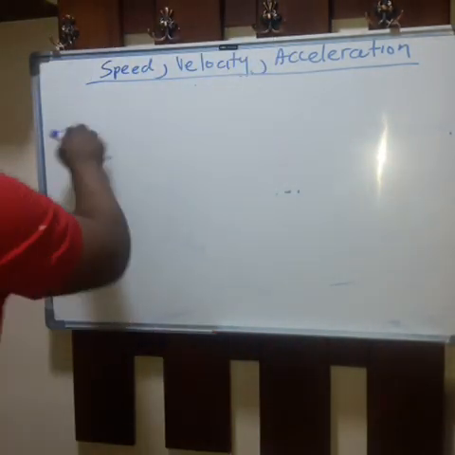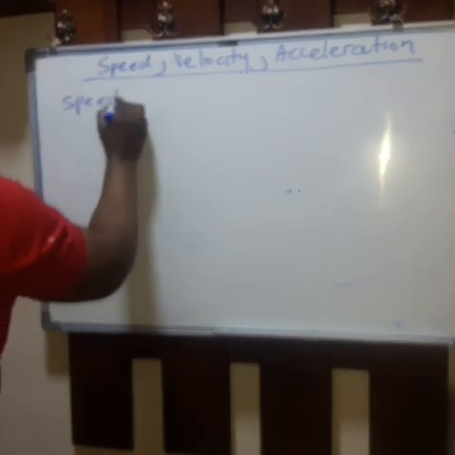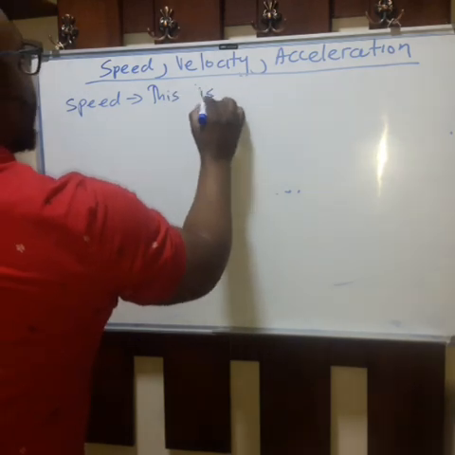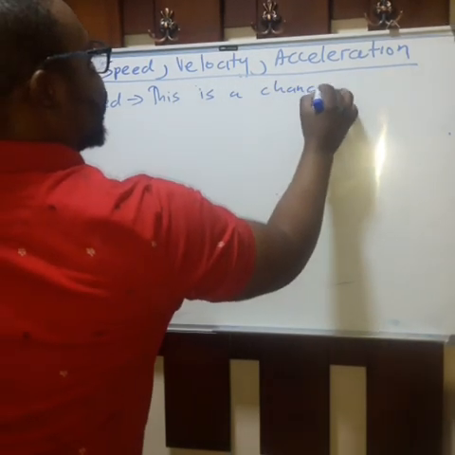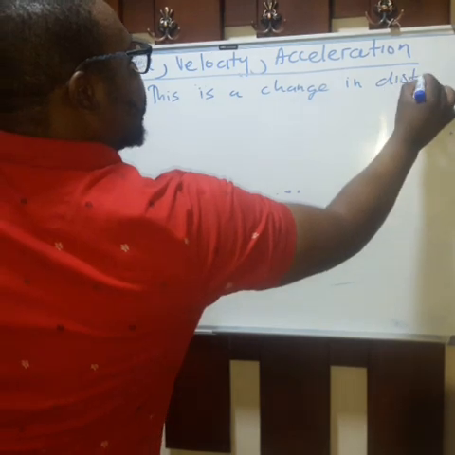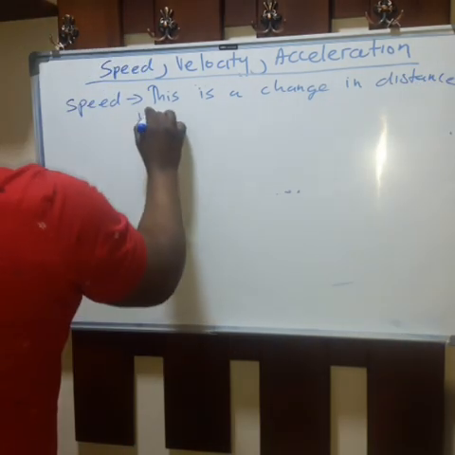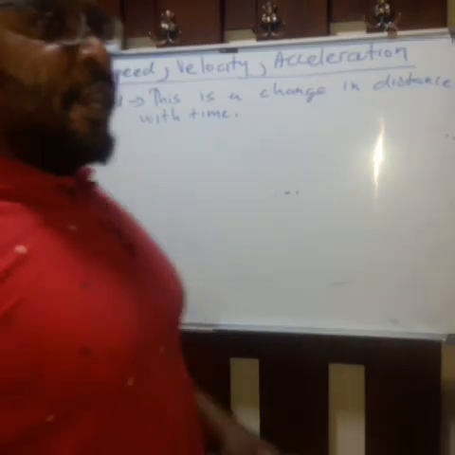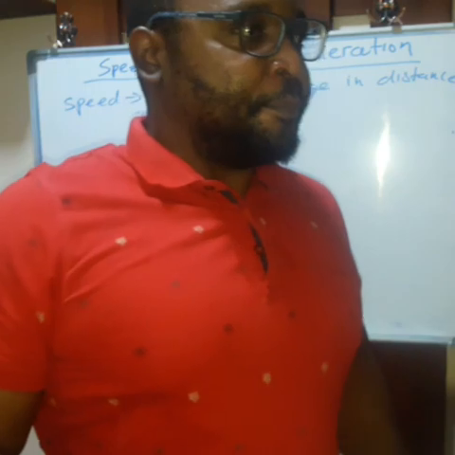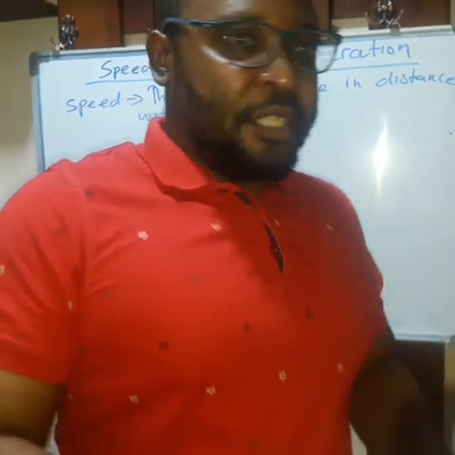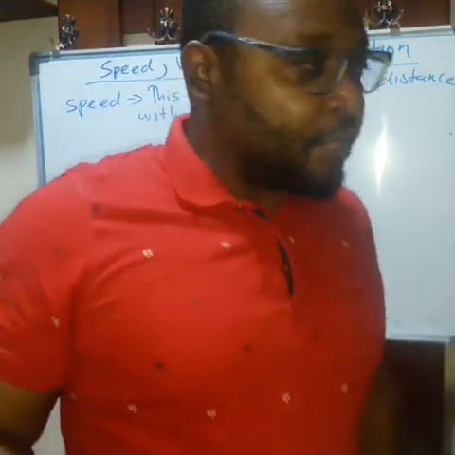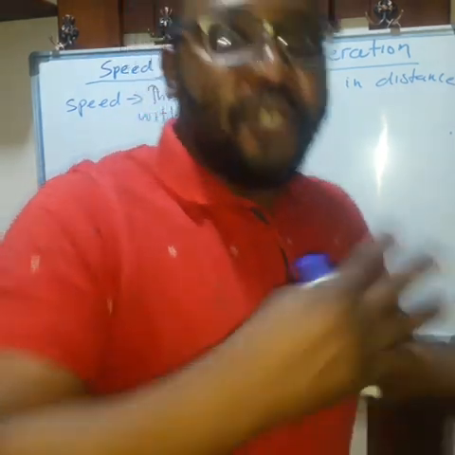So the first one, speed. We want to define speed, okay? Speed, this is a change in distance with time. So whenever there is a change in distance with time, we are talking about speed. When there is no change in distance and time is moving, then there is no motion. We cannot talk of an object moving.